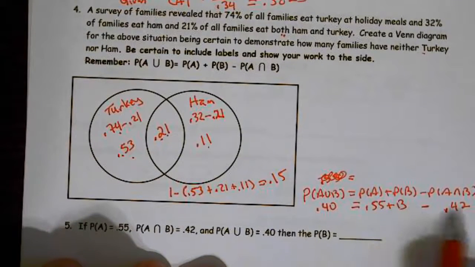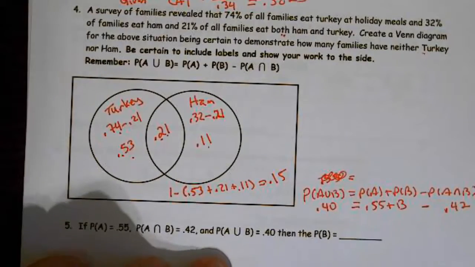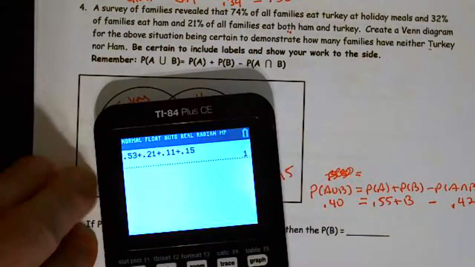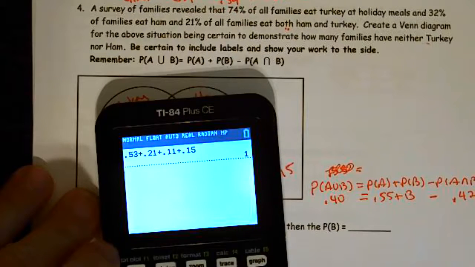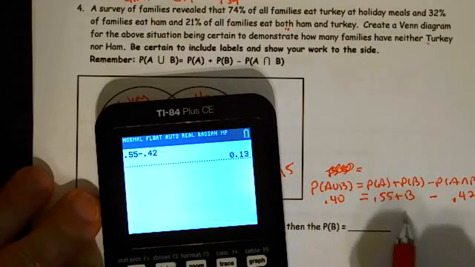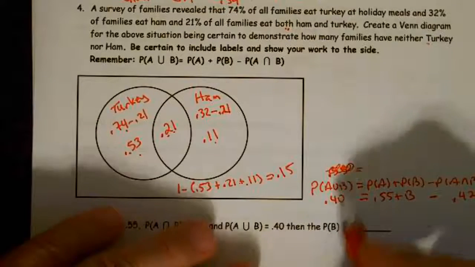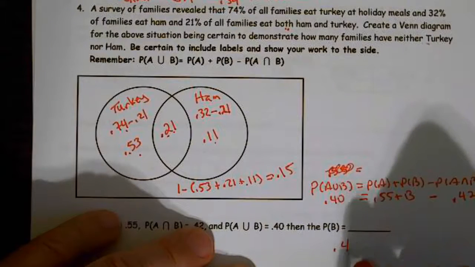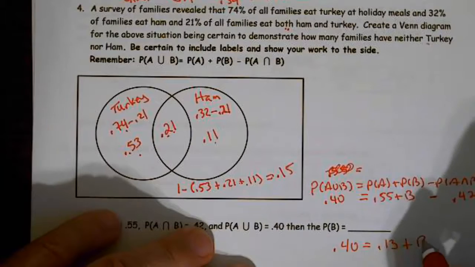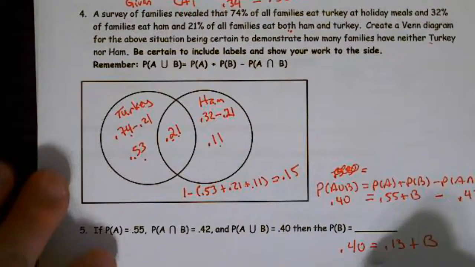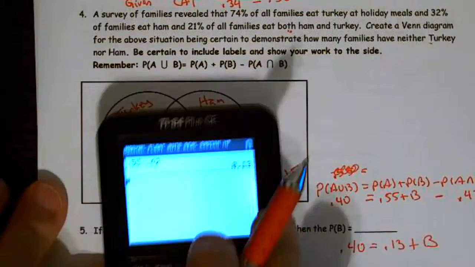Well, I'm going to combine the 0.55 and the 0.42. So 0.55 minus the 0.42, that's 0.13. So now I have 0.40 equals 0.13 plus B. I'm going to subtract from both sides.